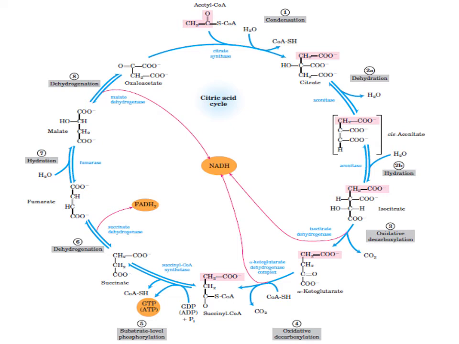In the next step, the alpha ketoglutarate is converted into succinyl coenzyme A with the release of a carbon dioxide molecule using coenzyme A, and the overall enzyme in this reaction is alpha ketoglutarate dehydrogenase complex.